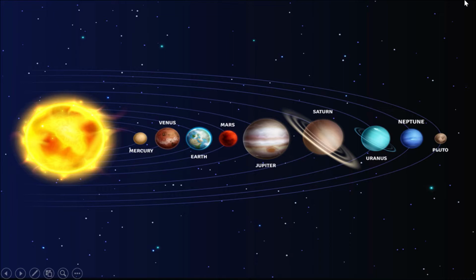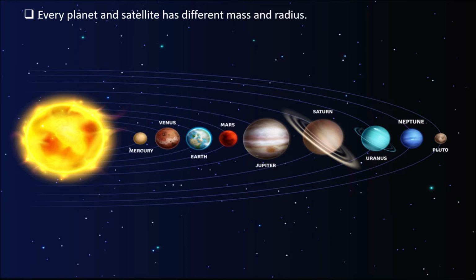You are looking at the solar system: Sun, Mercury, Venus, Earth, Mars, Jupiter, Saturn, Uranus, Neptune. Every planet and satellite has different mass and radius. So Mercury, Venus, Earth, Mars, Jupiter, Saturn, Uranus, Neptune, all these planets have different masses and radii.